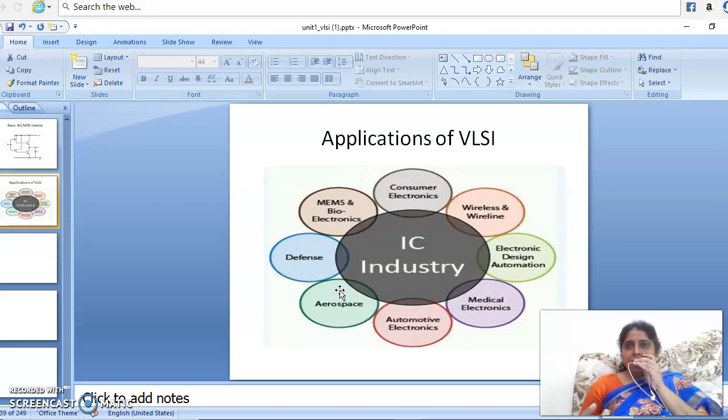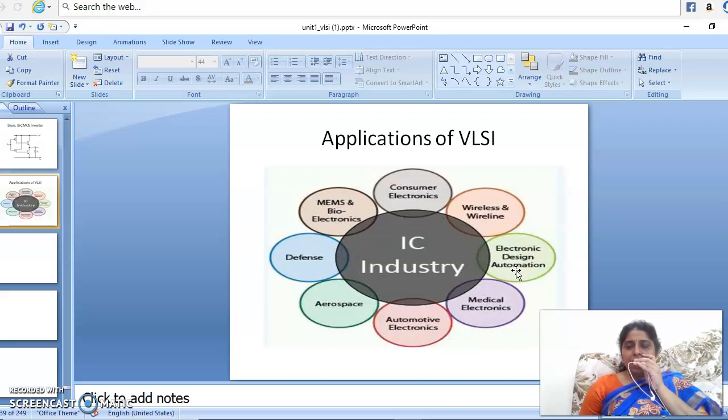So for future electronics, this VLSI is very useful in almost every area. Whatever application we consider, whatever latest processor we consider, it is a result of VLSI. In consumer electronics, wireless, electronic design automation, the medical field, aerospace, defense, everywhere, VLSI is the main driver in the invention and innovation of all the applications.